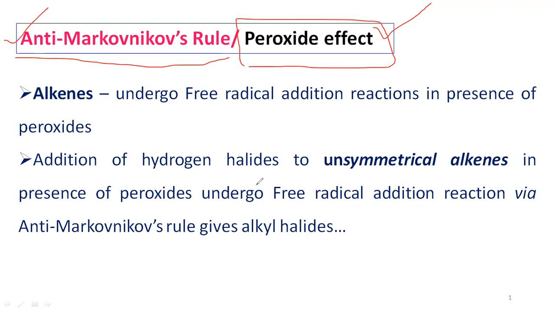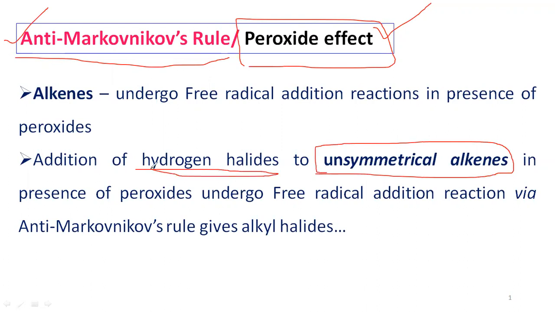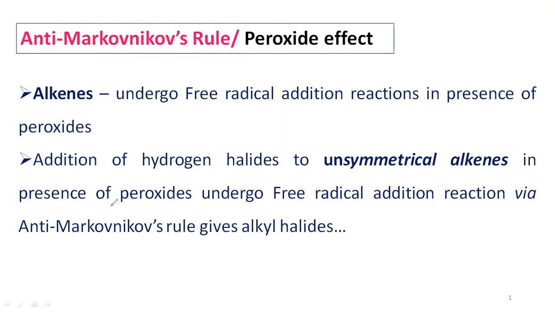But in Markovnikov's reaction, unsymmetrical alkenes react with hydrogen halides, and there is no use of peroxide. When coming to anti-Markovnikov's rule, the extra thing is peroxide, and the reaction is carried out in presence of peroxide.